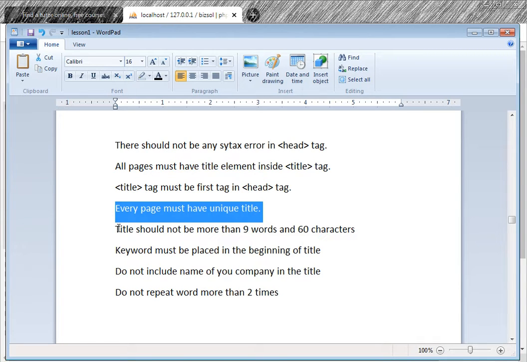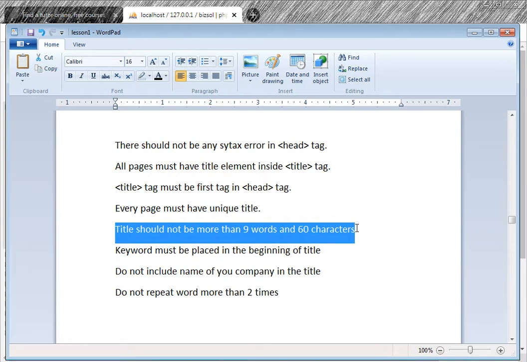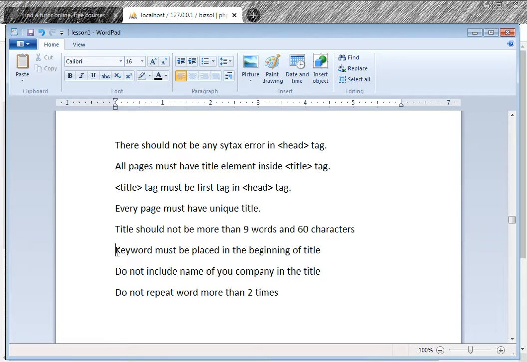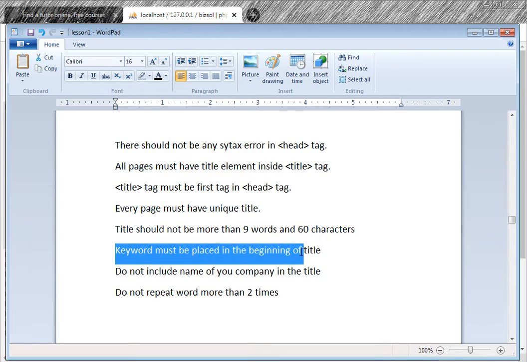Title should not be more than 9 words and 60 characters. Okay, maybe you can do that, but this is SEO expert guideline, right? So according to SEO, keyword must be placed in the beginning of the title.